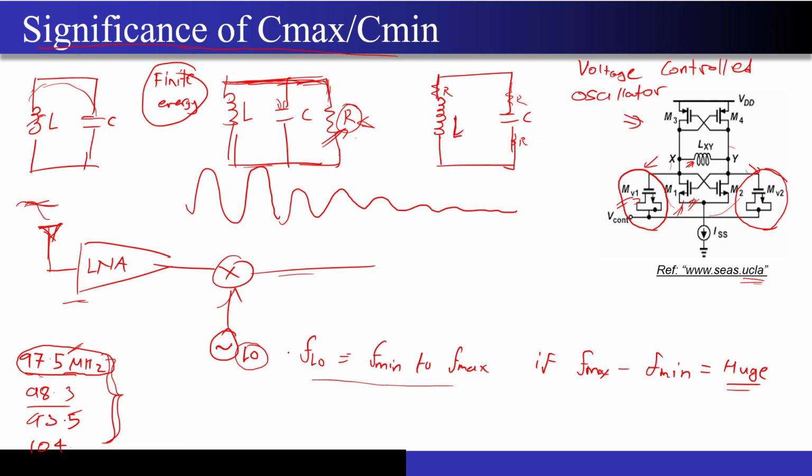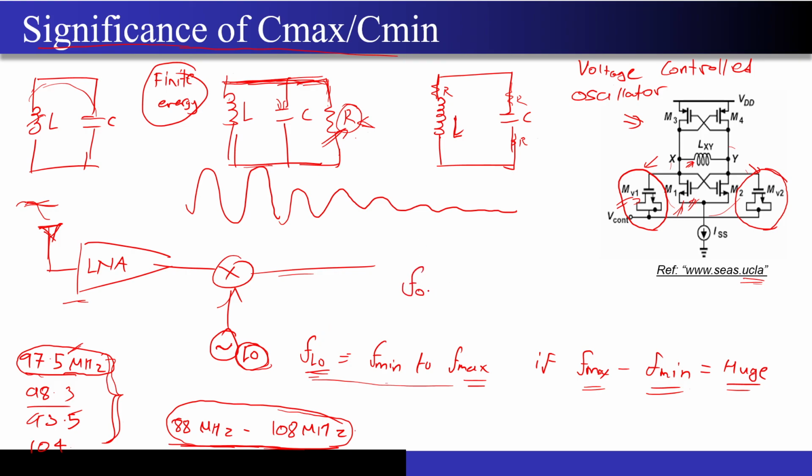Correct. So now if I'm able to vary my LO frequency from a very low value to a very high value, I can at least tell you that my receiver can cover the entire FM band. There is a dedicated FM band from 88 megahertz to 108 megahertz, if I'm not wrong. So this LO should have the capability to tune to cover this entire band. Now who will determine the minimum and maximum frequency of my oscillator?